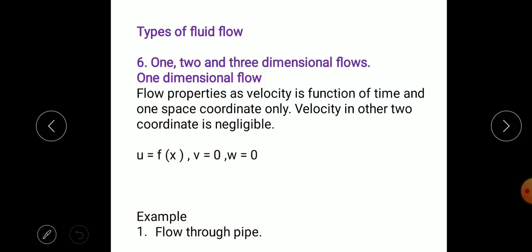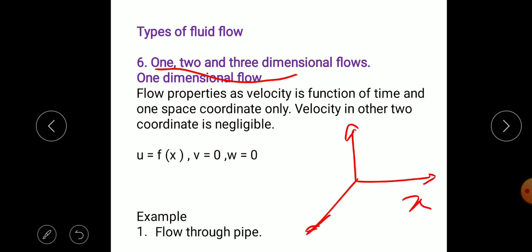Again, one more important classification is the type of flow as 1, 2 and 3 dimensional flows. One dimensional, as the name indicates, means we are considering properties along only one direction. We know in Cartesian coordinates there are three possible flow directions along x, y and z. Only one coordinate is considered for velocity; in the other two coordinates it is assumed negligible. Mostly the velocity is changing only along the x direction, then it is called a one dimensional flow.